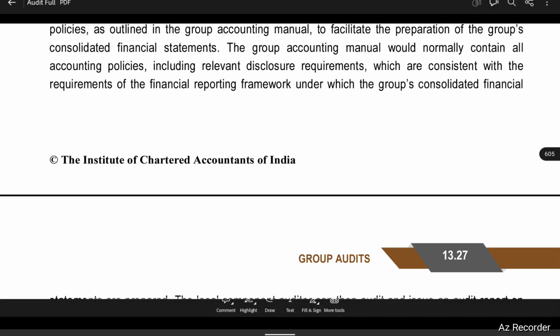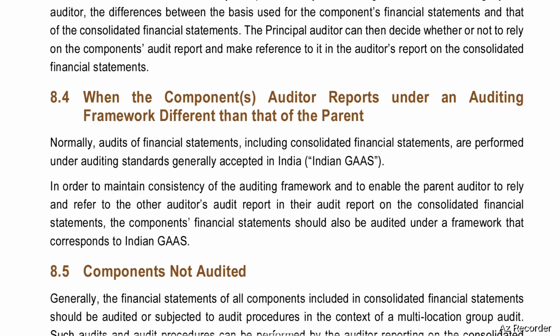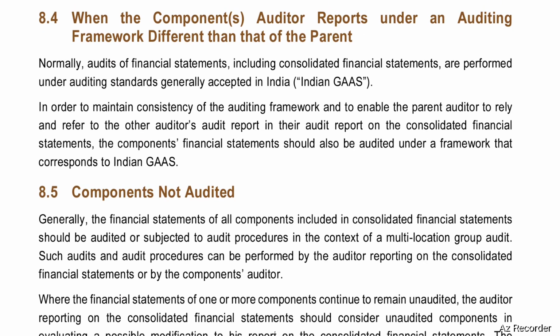The principal or parent auditors should perform procedures necessary to determine compliance of group accounting policies with the GAAP applicable to the parent's financial statements. Next, when the component auditors report under an auditing framework different than that of the parent. Normally, audit of financial statements, including consolidated financial statements, is performed under auditing standards generally accepted in India, Indian GAAS.